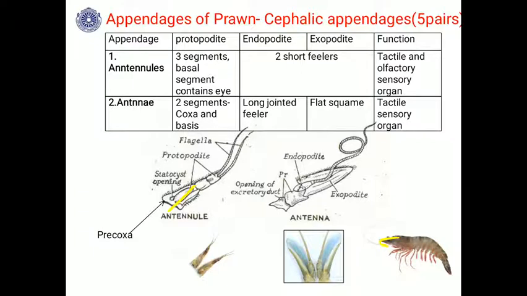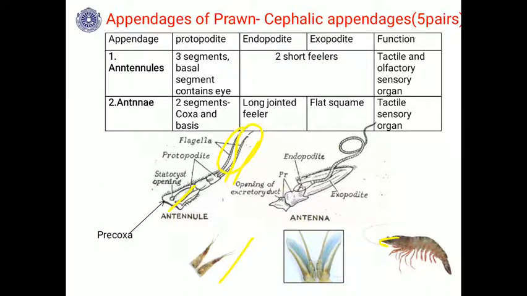To this protopodite, there are 2 rami you will find, those are exopodite and endopodite. They are modified into feelers. So this is the actual photograph you will find, and this is the drawing. As I said, they are tactile sensory in function, and they are also olfactory sensory.